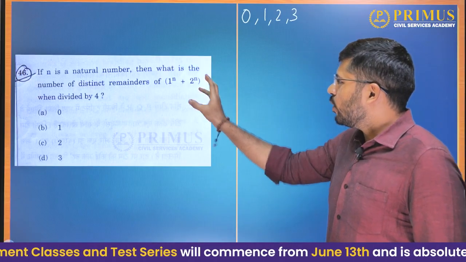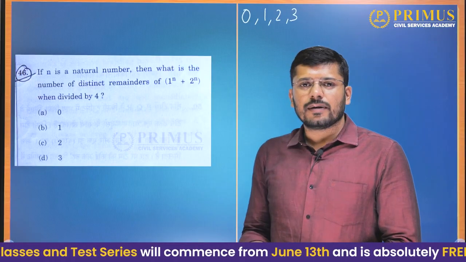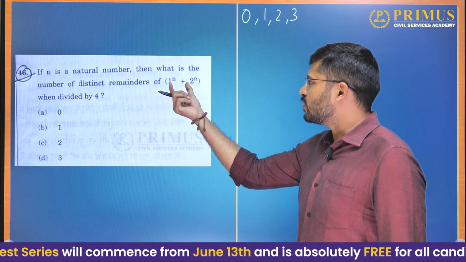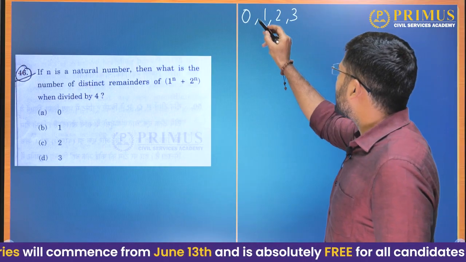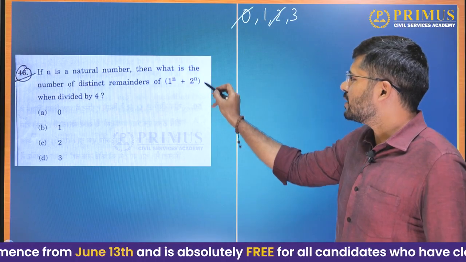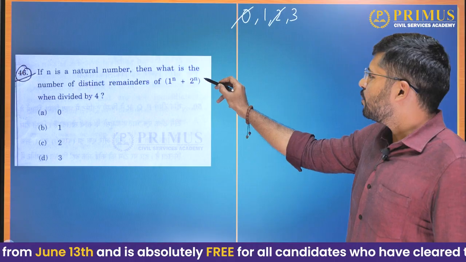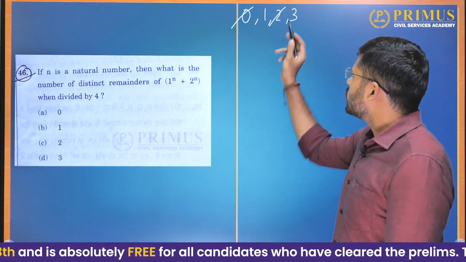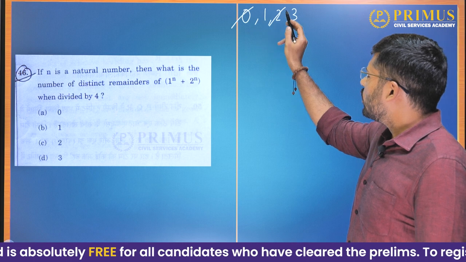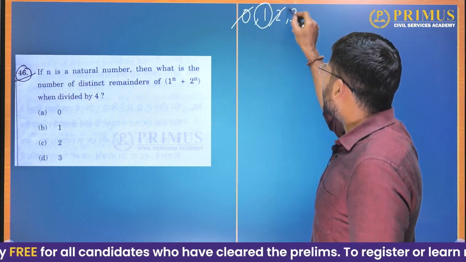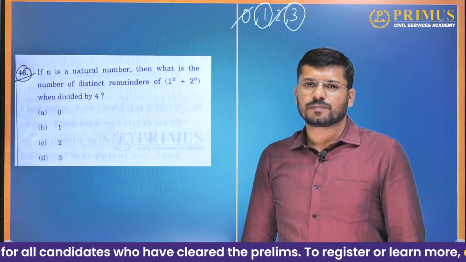So the only values which you cannot get with 1 raised to n plus 2 raised to n are 0 or 2 as remainders, because 2 raised to n is a multiple of 2, and when you add 1 to it, it is no longer a multiple of 2. So the only remainders possible are 1 and 3.